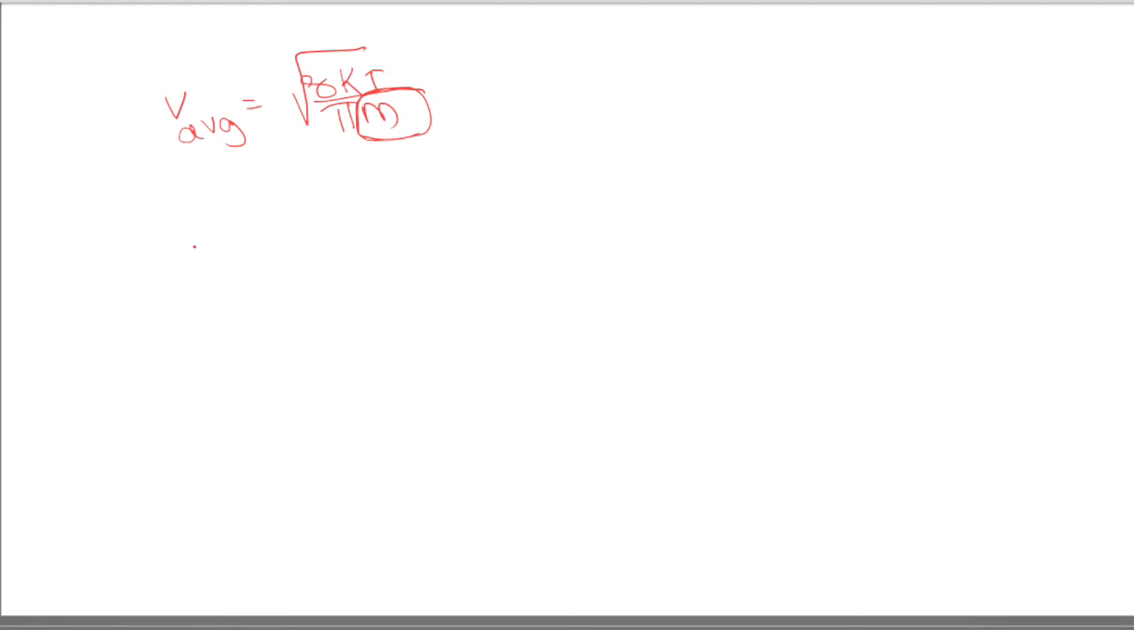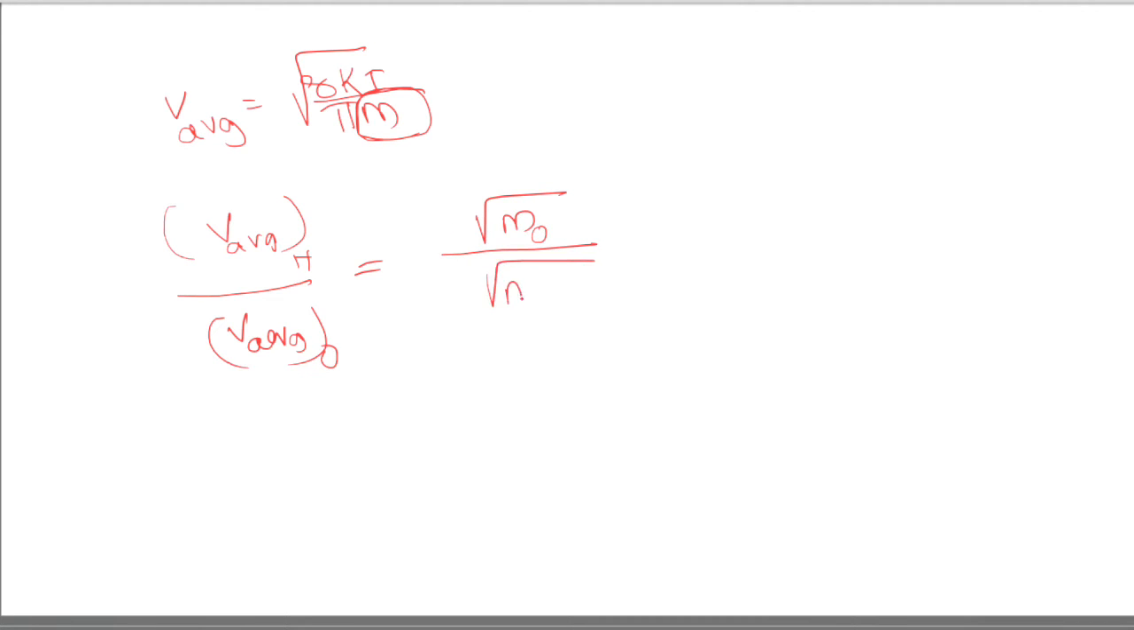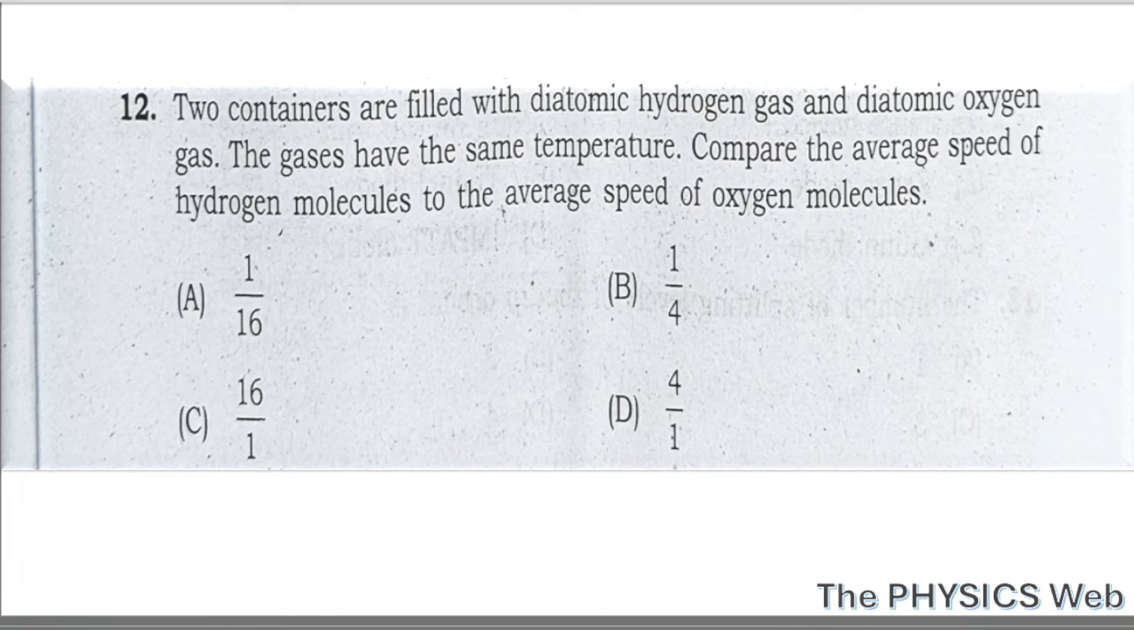Okay, so we have to find the average speed of hydrogen to the average speed of oxygen. So put the formula. Now it will be mass of oxygen by mass of hydrogen. So it will be square root of 16 by square root of 1. So it will be 4 by 1. So your correct option will be option D.